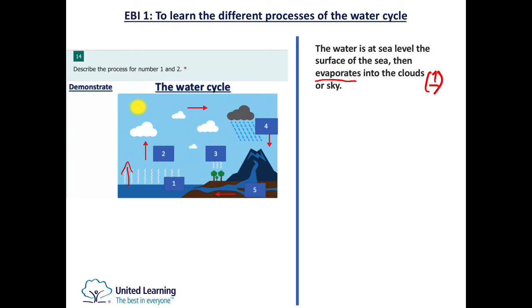What is evaporation? And if you remember in the previous lesson when we talked about water being heated, turns into gas. So when water as a liquid turns into gas, this is called evaporation.